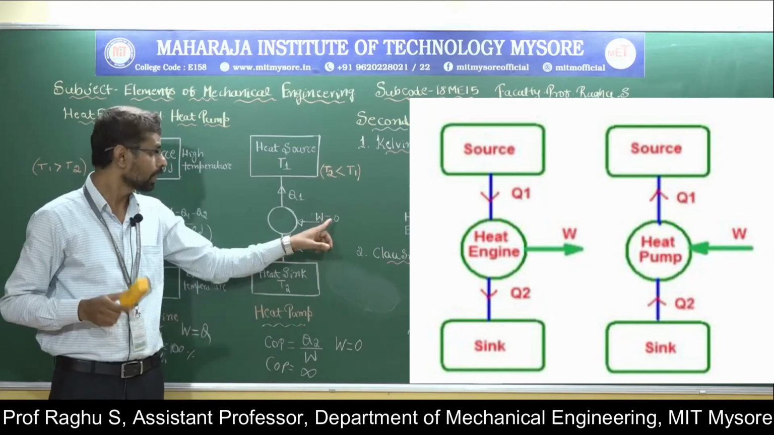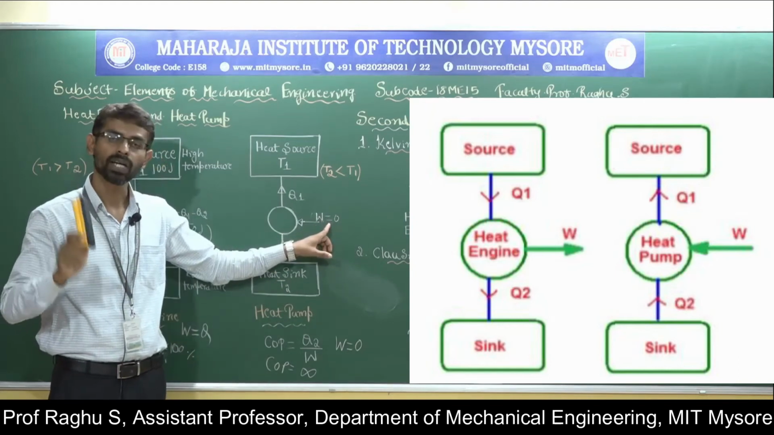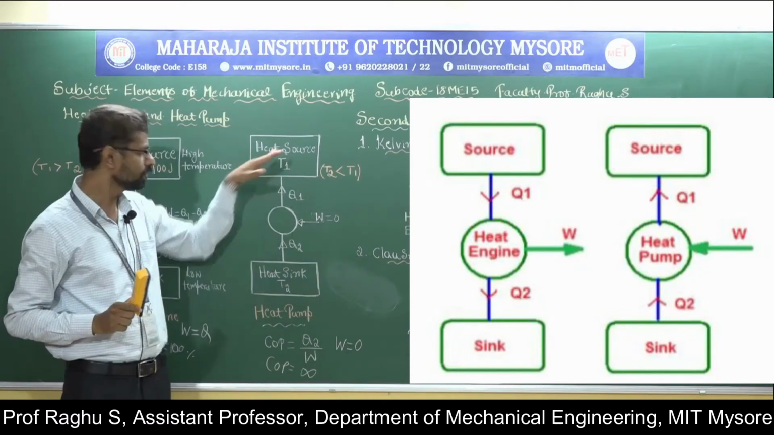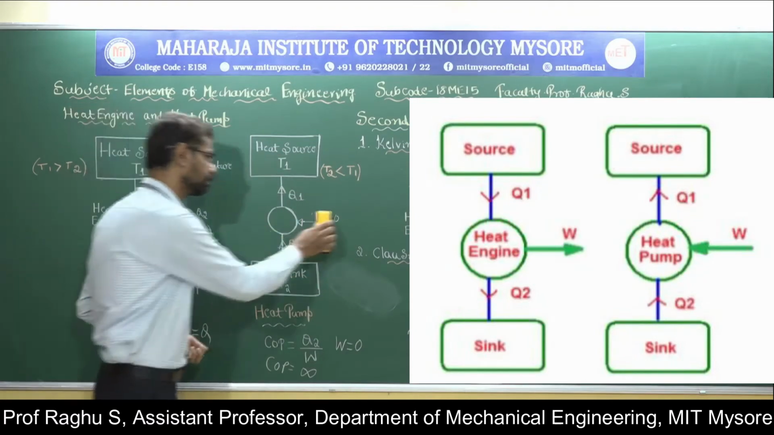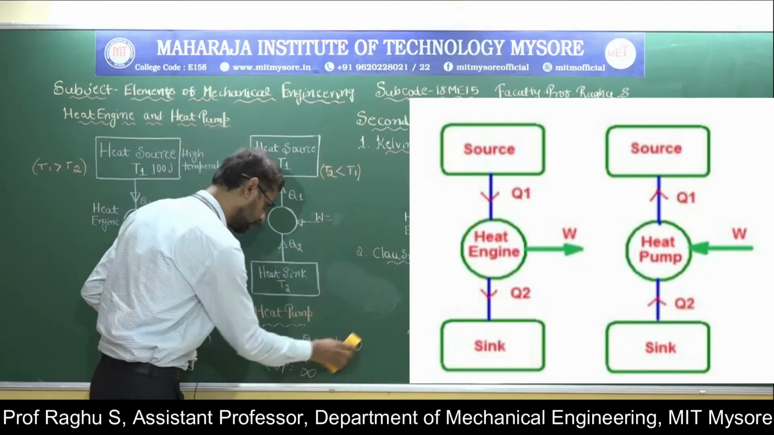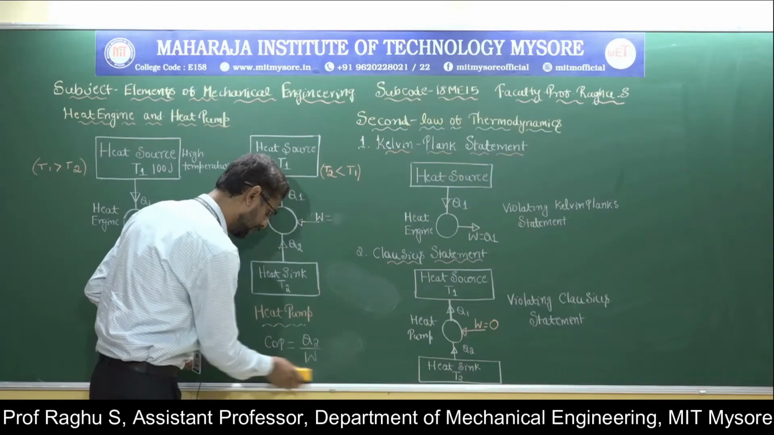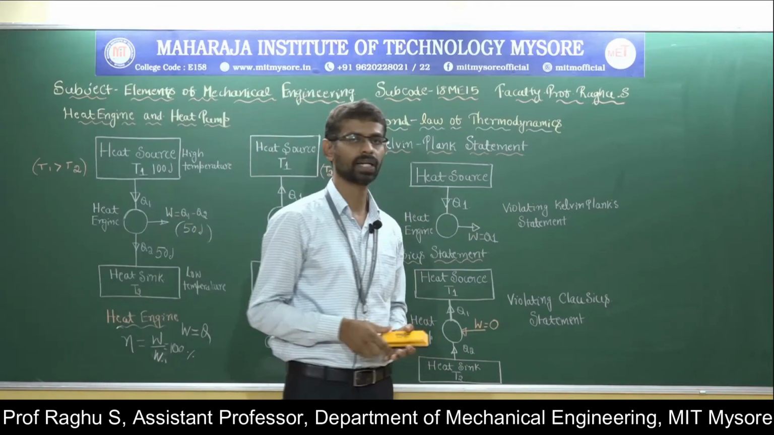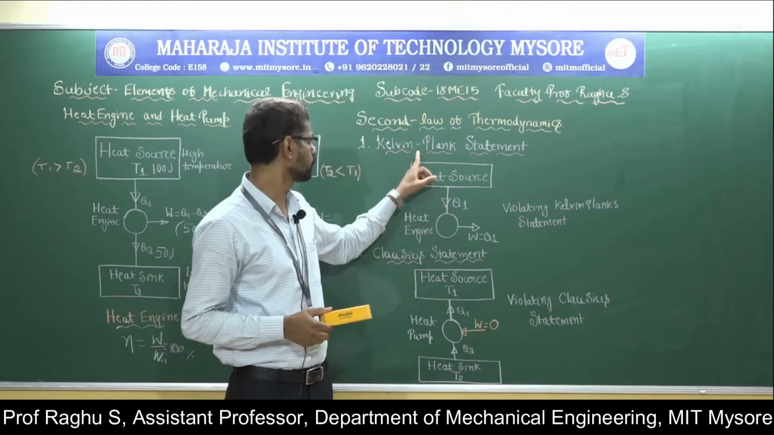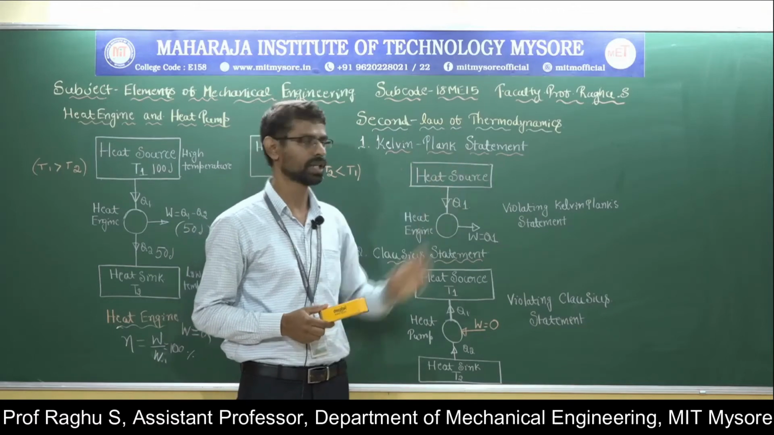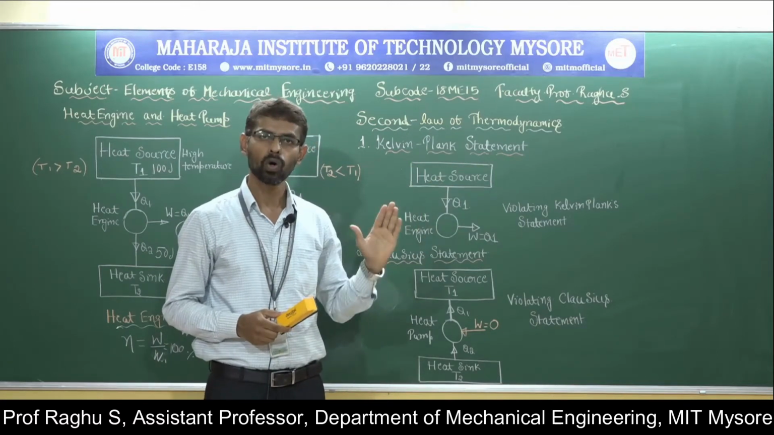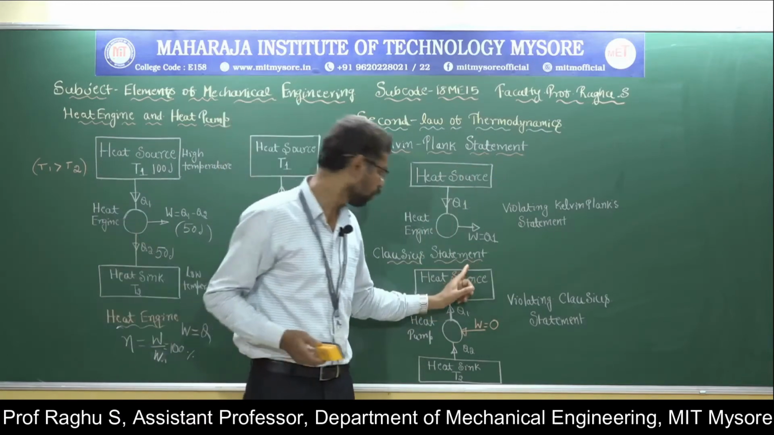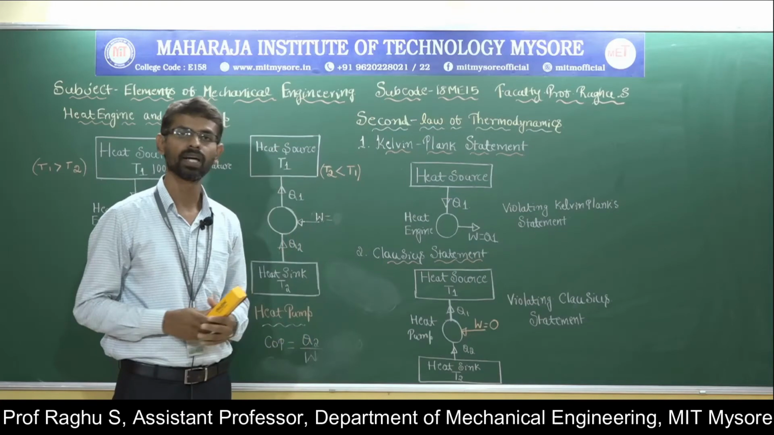So therefore, we are supposed to supply work input to the heat pump to transfer the heat from low temperature system to high temperature system. So this is all about the introduction of heat engine and heat pump. Now let us discuss the second law of thermodynamics, the first one, the Kelvin-Planck statement. According to this, the Kelvin-Planck statement is applicable for heat engine, and the Clausius statement is applicable for heat pump.